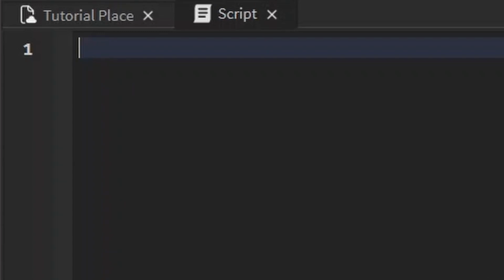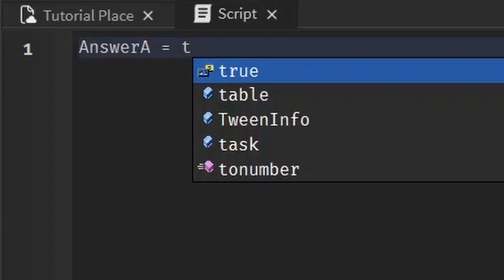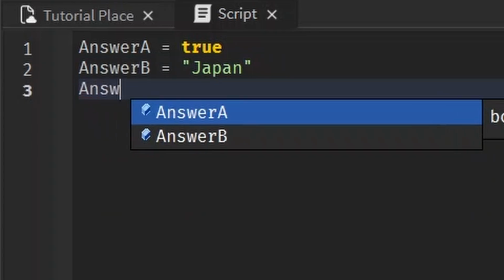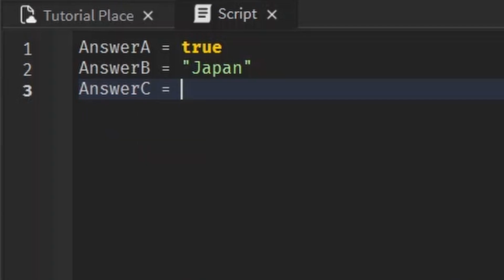So the first thing is to make 3 variables, answer A, and do I like milkshakes? I'll set that equal to true because I love milkshakes. Next part, answer B, and this is where would I like to travel to? I'd love to travel to a lot of places. I'll say Japan. Who doesn't want to go to Japan? And last one, answer C, make that equal to an expression that boils down to 7: 21 divided by 3. So that's what I wanted. Yours should look like this a little bit, hopefully, if I was clear.